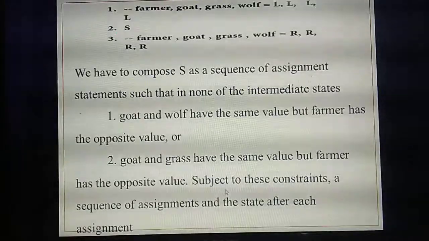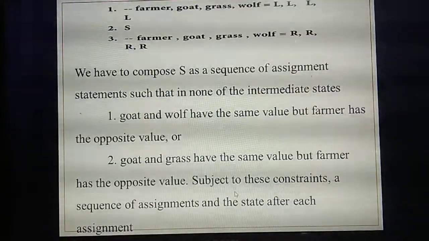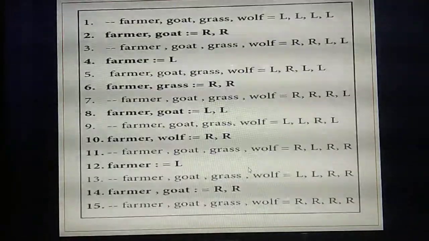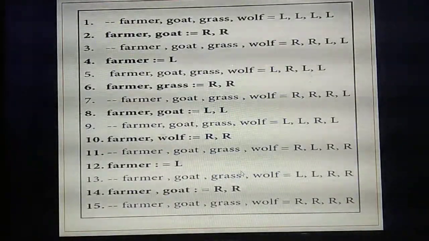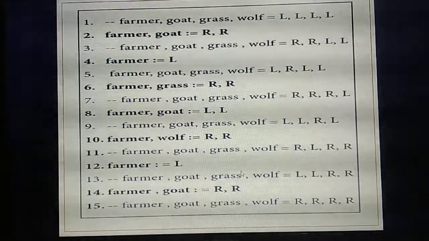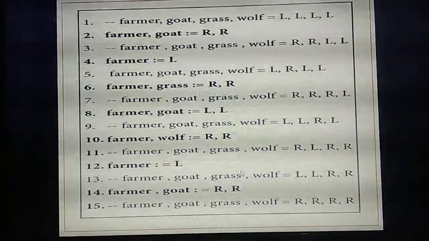Based on this condition you are going to write the problem. This is somewhat easy. If you understand, it is easy, otherwise you will get confused. So please listen carefully.